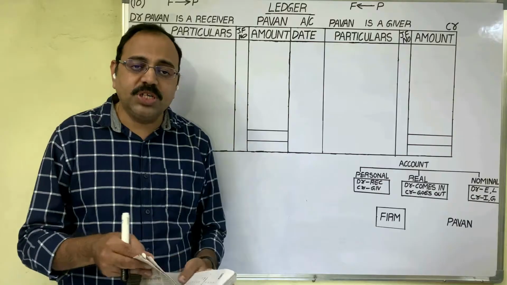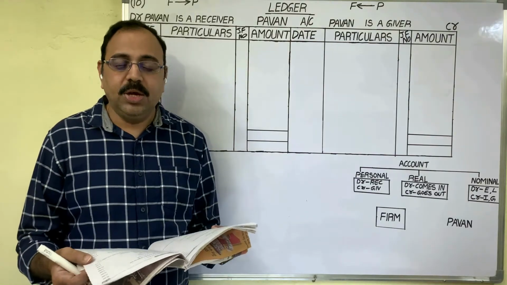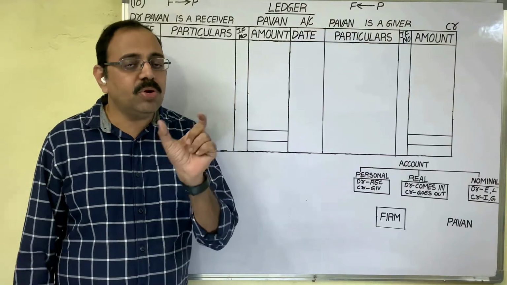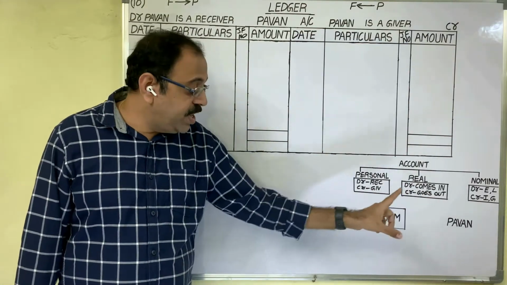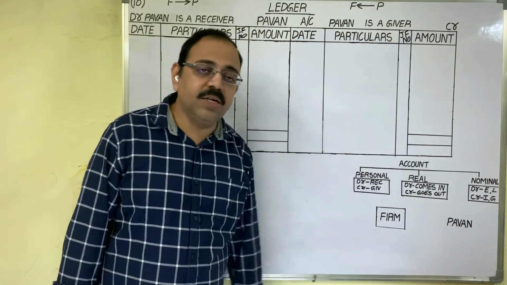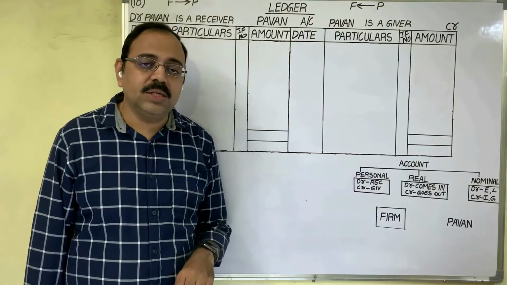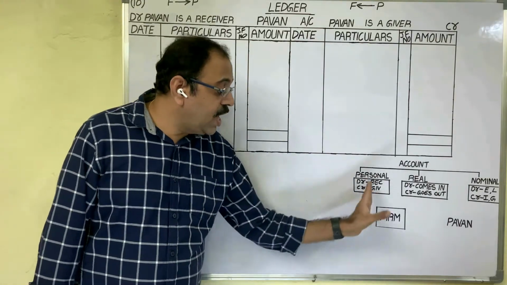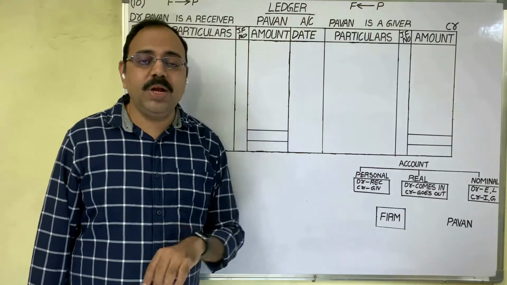If you see the question, the transactions are given for the month of March. Means in March 2018, there were some transactions between the firm and Pawan. Sometimes Pawan is liable to us, sometimes we are liable to him, and sometimes we are clearing that liability.